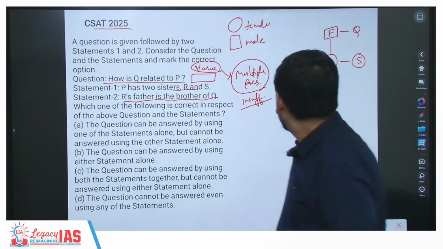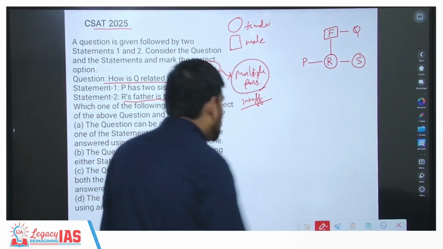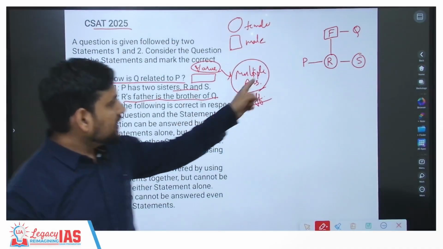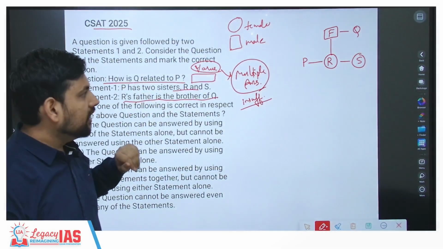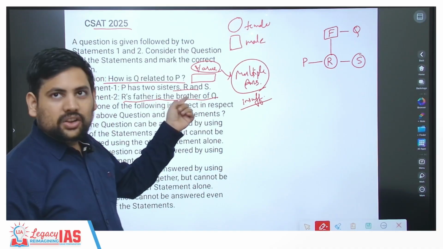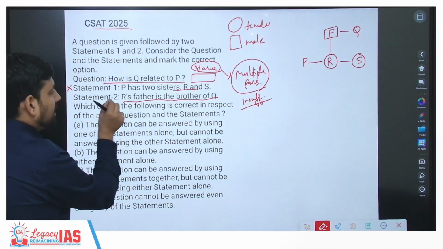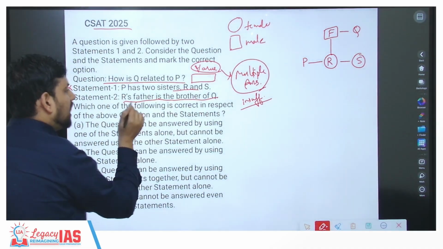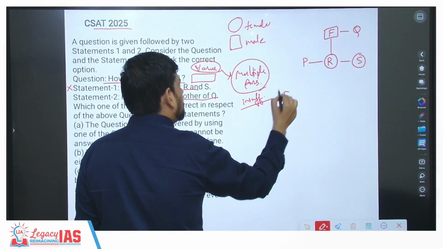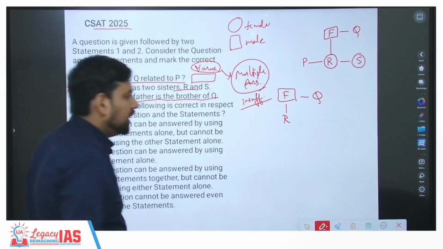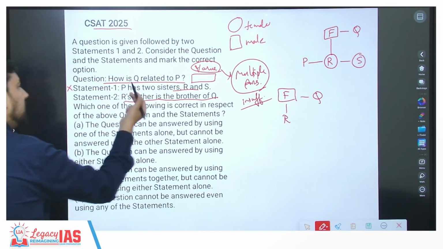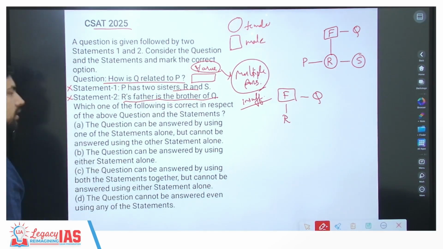Now, if I take statement wise, then of course the first statement is not enough. Why? Because P has two sisters R and S. Q has not even arrived yet. If Q has not even arrived, then how will it be an answer? Then the first statement is gone. Second statement, if you take the second statement in isolation, R's father is brother of Q. Now again, P has not arrived yet. In this, there is no P. So how will you find the relation between Q and P? So this is also gone.